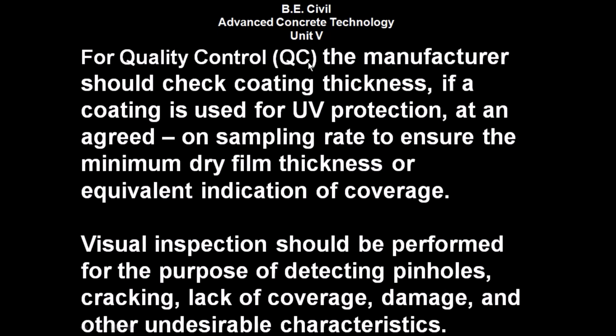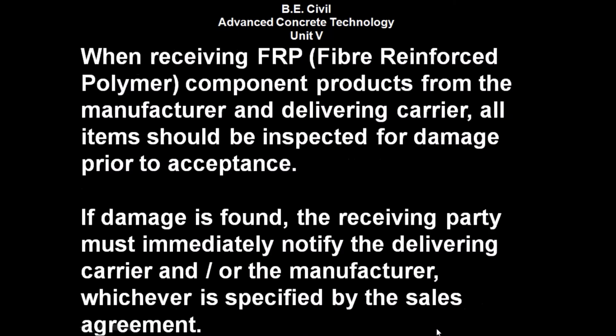For quality control, that is QC, the manufacturer should check coating thickness, if a coating is used, the UV protection, that is ultraviolet protection, at an agreed on sampling rate to ensure the minimum dry film thickness or equivalent indication of coverage. Visual inspection should be performed for the purpose of detecting pinholes, cracking, lack of coverage, damage, and other undesirable characteristics.